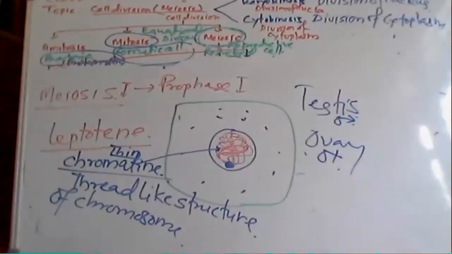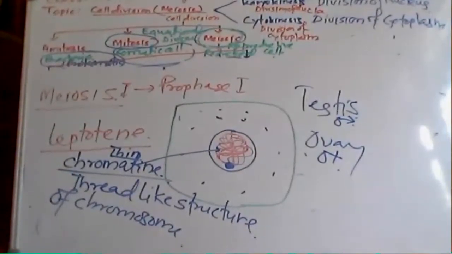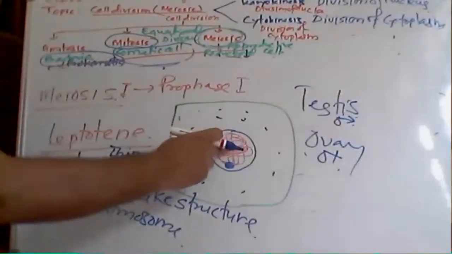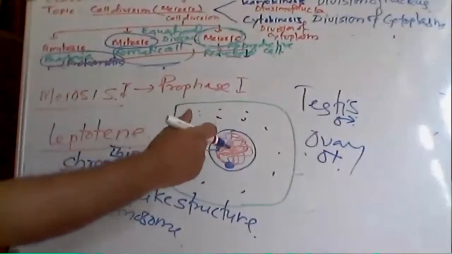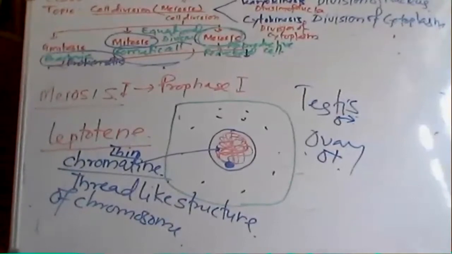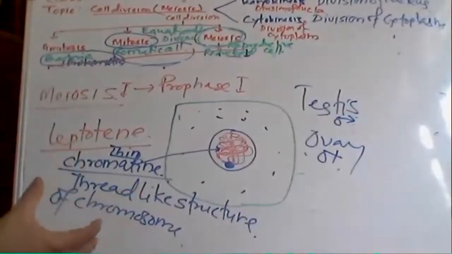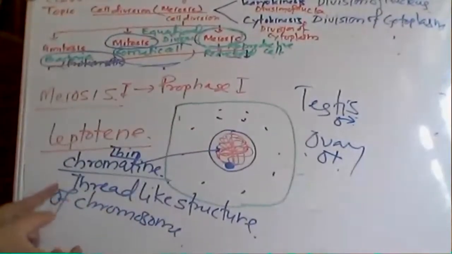Now the next stage is known as zygotene, meaning the chromosomes have become condensed. This thread-like structure becomes condensed. What do you mean by condensed? It is clear to all of you. Is leptotene clear or not? Yes, sir. So if a thread-like structure or nucleolus is present and a nuclear membrane is present, then this stage is known as leptotene.